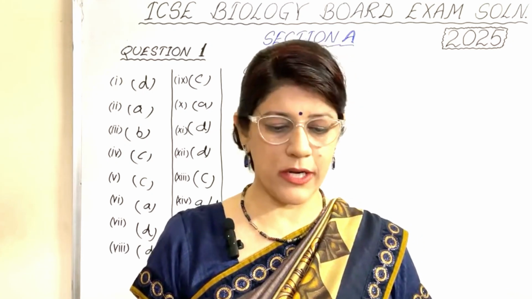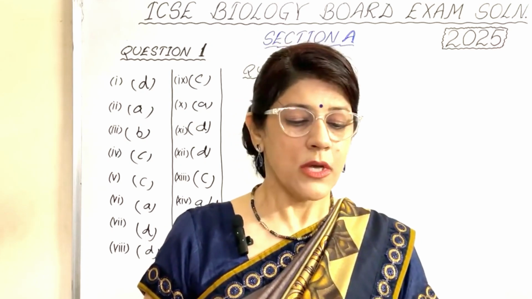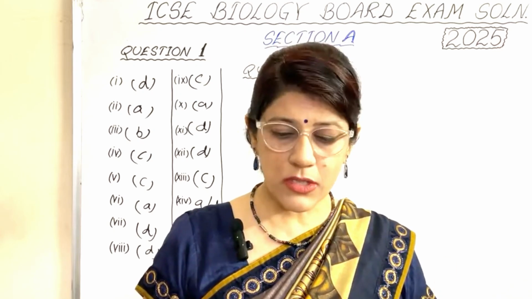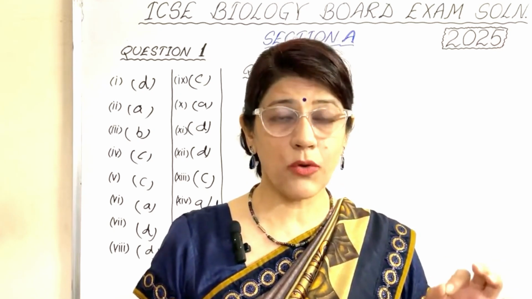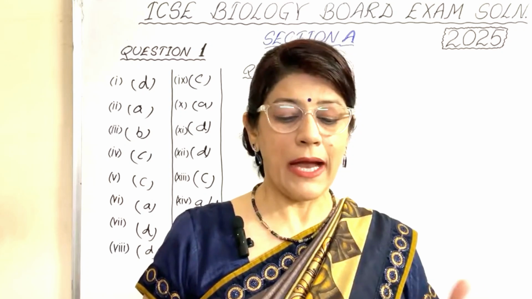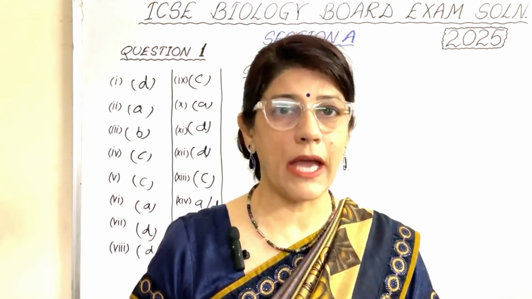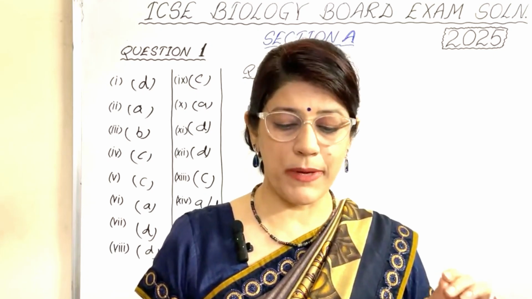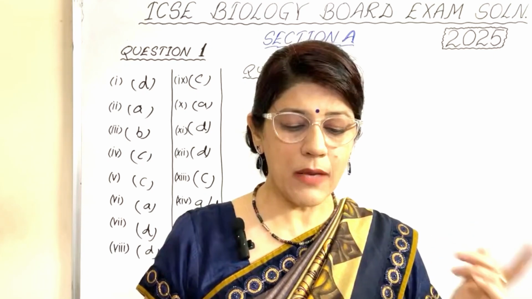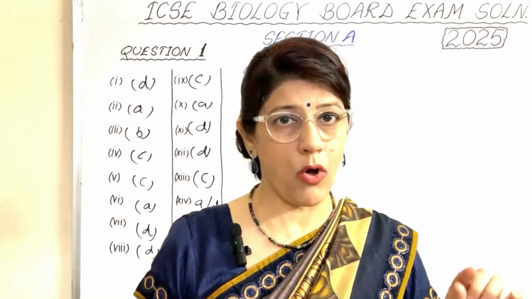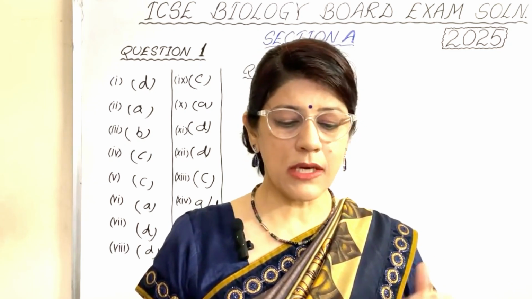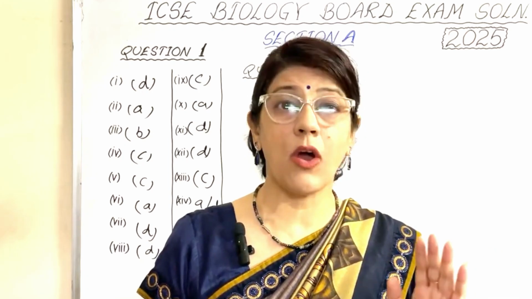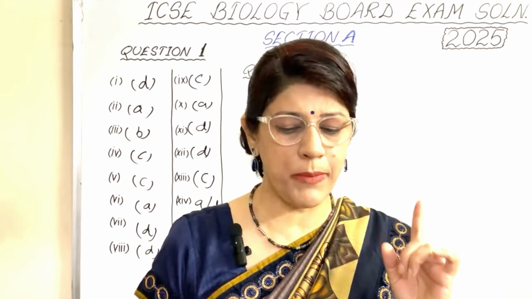So example is already given for seminiferous tubules. Next is a canal through which the testes descend down into the scrotum just before the birth of a male baby, and the answer is inguinal canal. B is the part of the brain that regulates the peristaltic movement of the alimentary canal. This is medulla oblongata. C is a structure that collects the sound waves and conducts them to the external auditory canal. It is ear pinna.